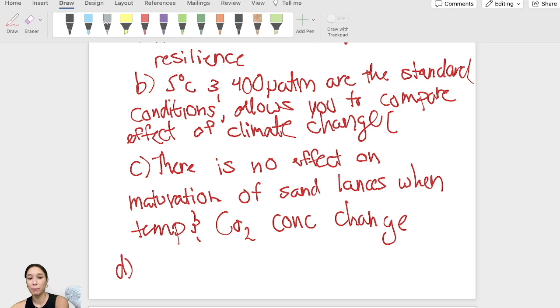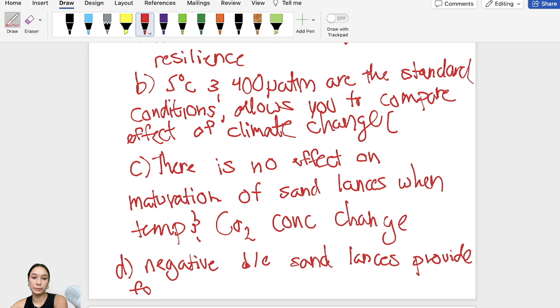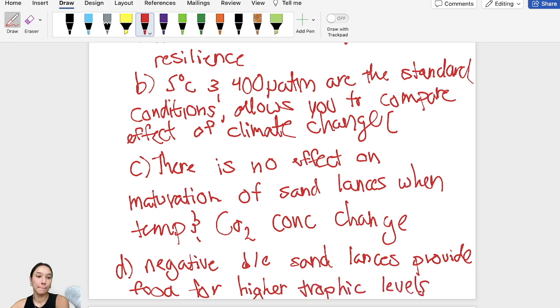Our sand lances provide food for higher trophic levels, so you can say it'll be negative. Okay, so I think that should be good. So basically there's less food available.